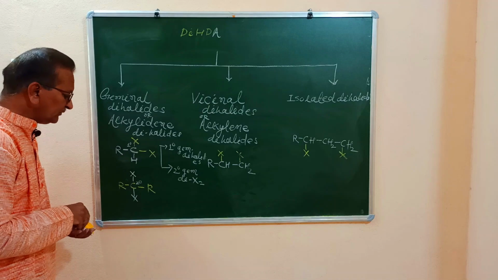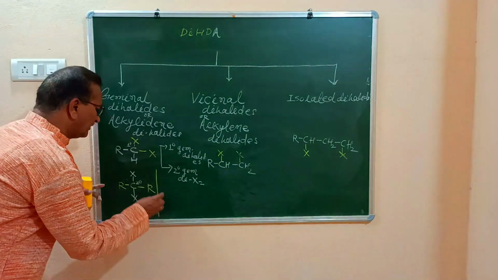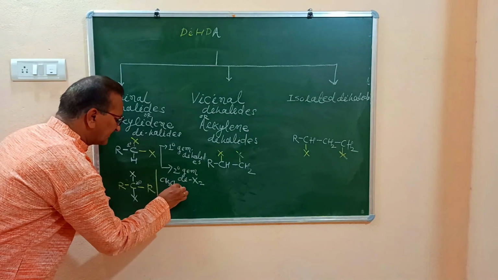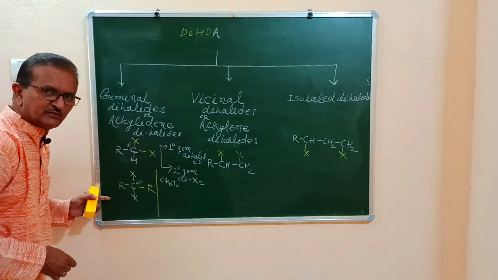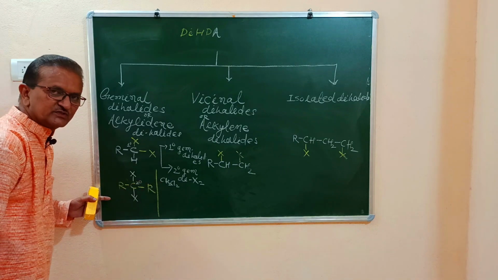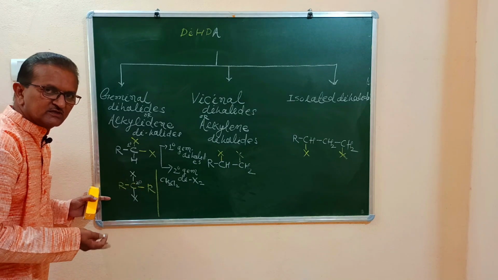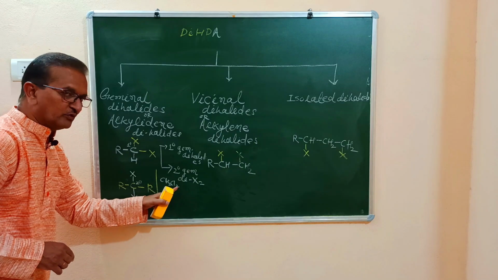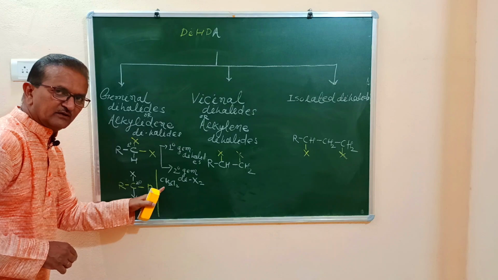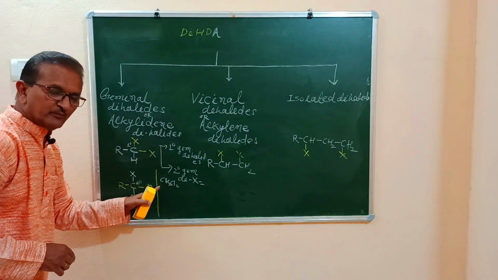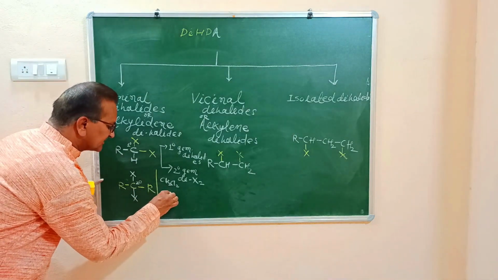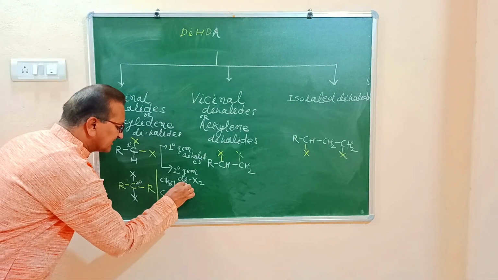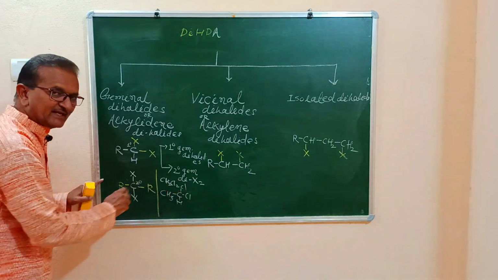In this, we'll write examples of primary geminal halide. First example already we have written while writing example of dihalogen derivatives of alkanes. First example is CH2Cl2 or CH2Br2 or CH2I2. Name of the compound is methylene dichloride or methylidene dichloride or dichloromethane. Next example, CH3 single bond CH single bond Cl single bond Cl, ethylidene dichloride.